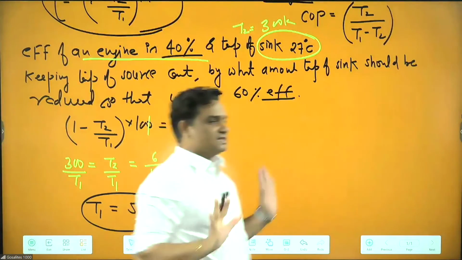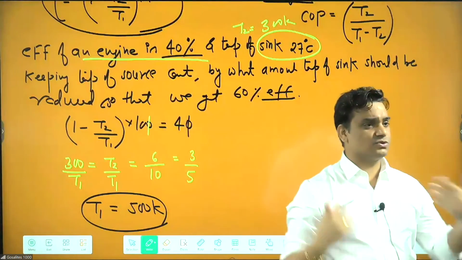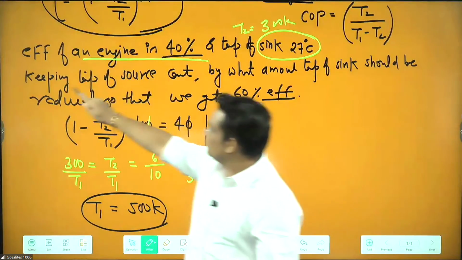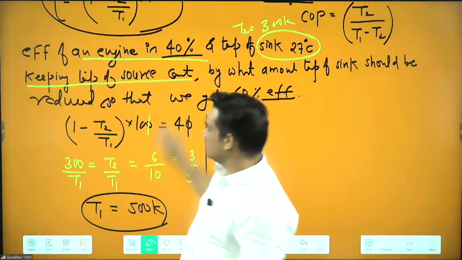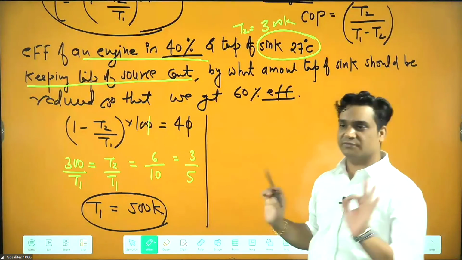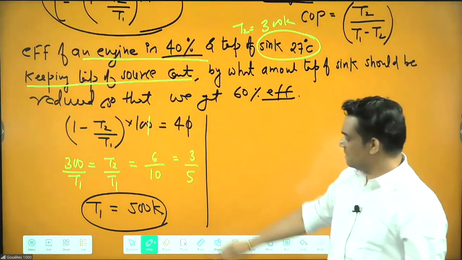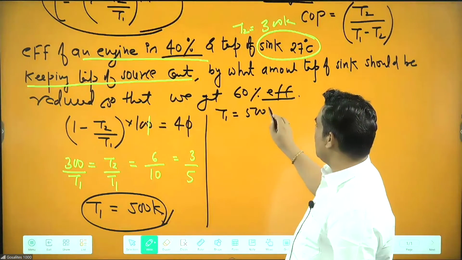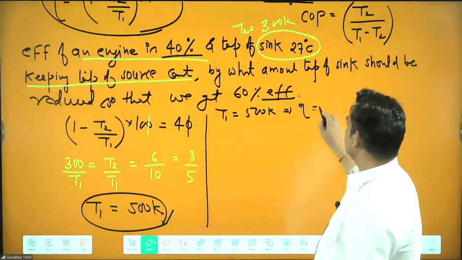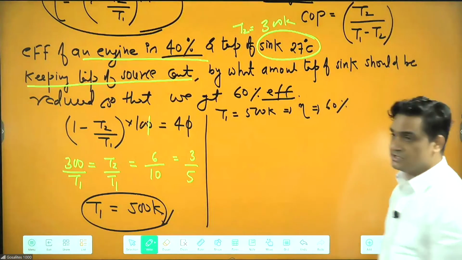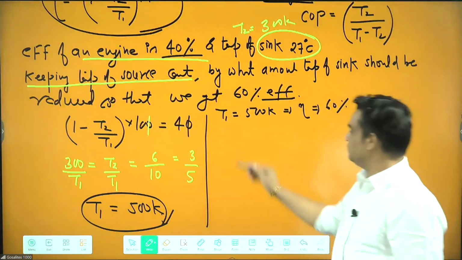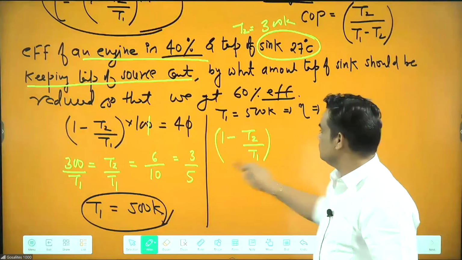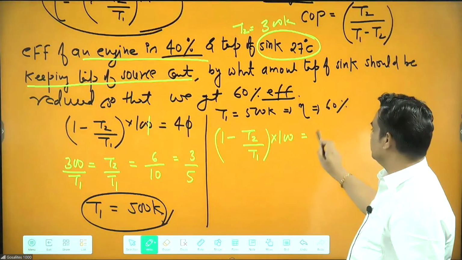Till now they were asking only what is the temperature of source. Now what they are asking is, keeping temperature of source constant. Now source temperature you will take 500. So T1 is going to be 500. Now I want my new efficiency to be 60%. Again you will use the same formula, 1 minus T2 by T1 into 100 should be 60.